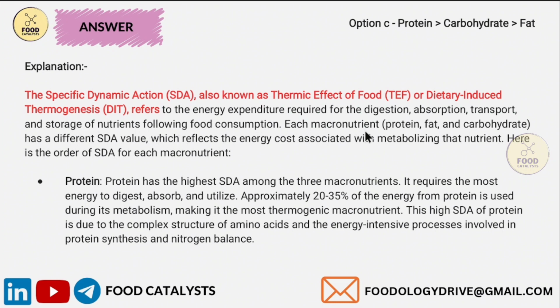Each macronutrient, like protein, fats and carbohydrates, has different SDA values, which reflect the energy cost associated with metabolizing the nutrient. Let's see protein. Protein has the highest SDA among the three macronutrients. It requires the most energy to digest, absorb and utilize. Approximately 20 to 35% of the energy from the protein is utilized during its metabolism, making it the most thermogenic macronutrient. This high SDA of protein is due to the complex structure of amino acids and the energy intensive processes involved in protein synthesis and nitrogen balance.